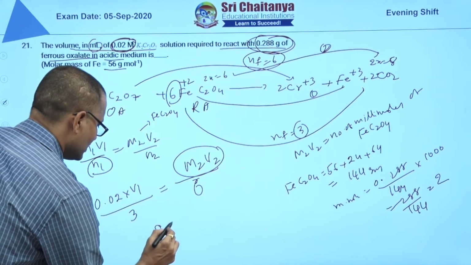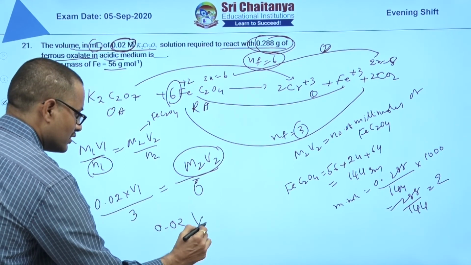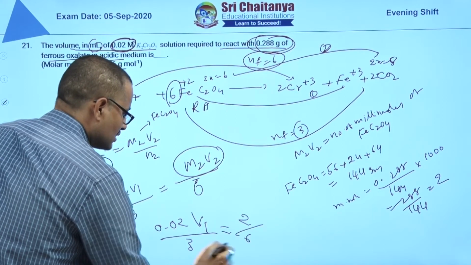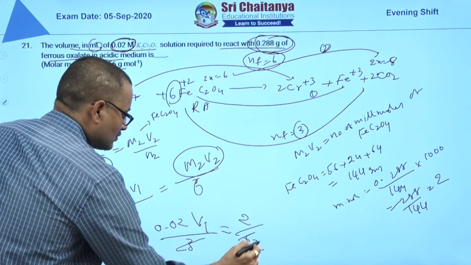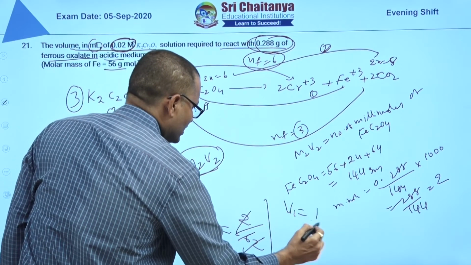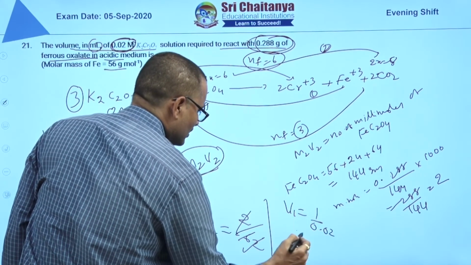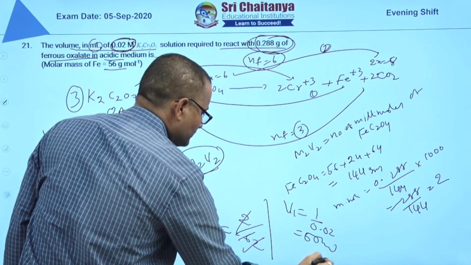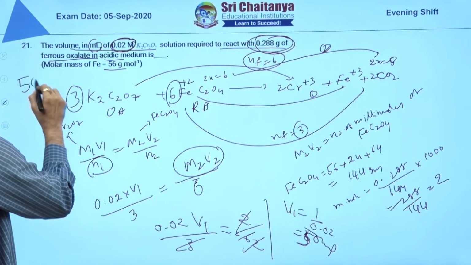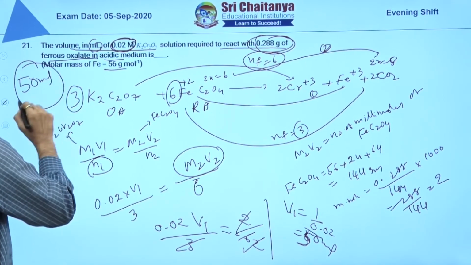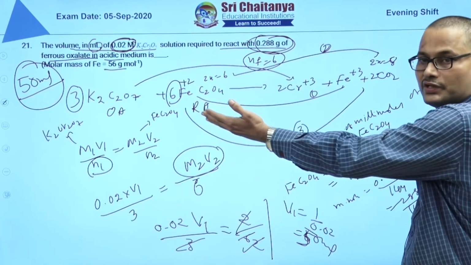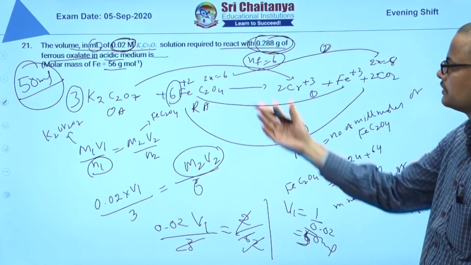So 0.02 into V1 by 3 is equal to 2 by 6. The 2s get cancelled, then V1 is equal to 1 by 0.02, that is equal to 50 ml. So the answer is 50 ml. The answer of the 21st question is 50 ml. Next, the 22nd question.